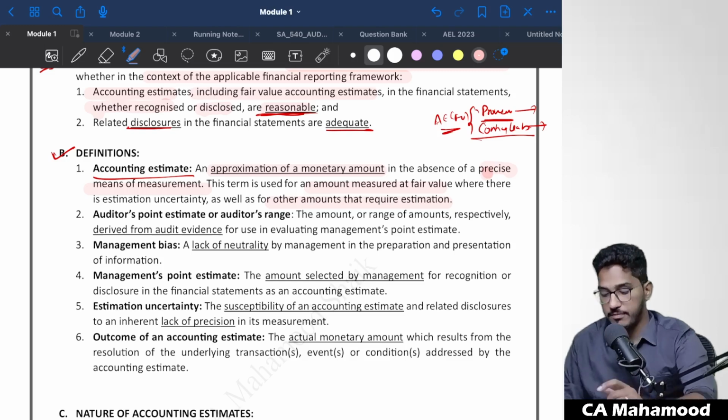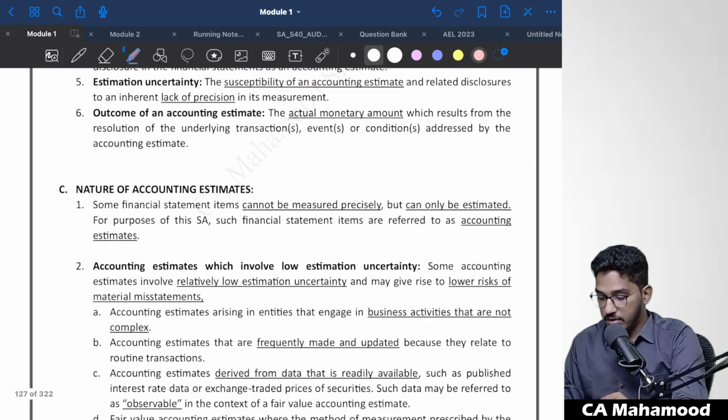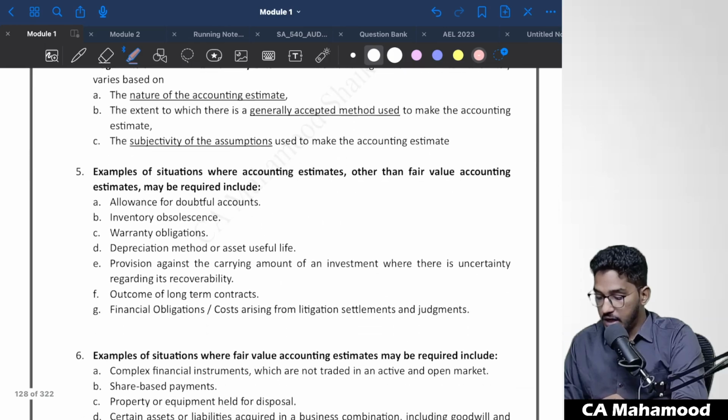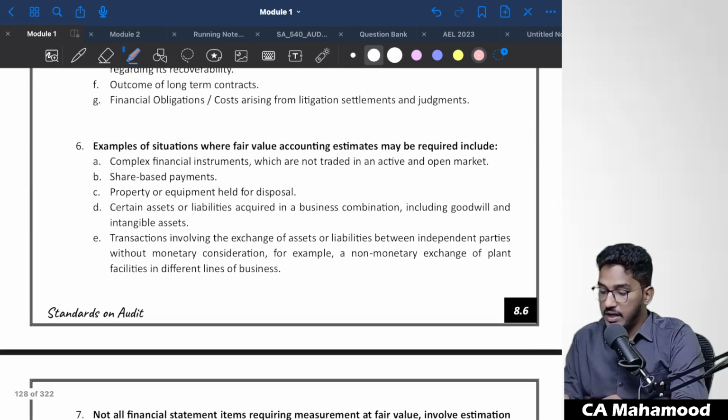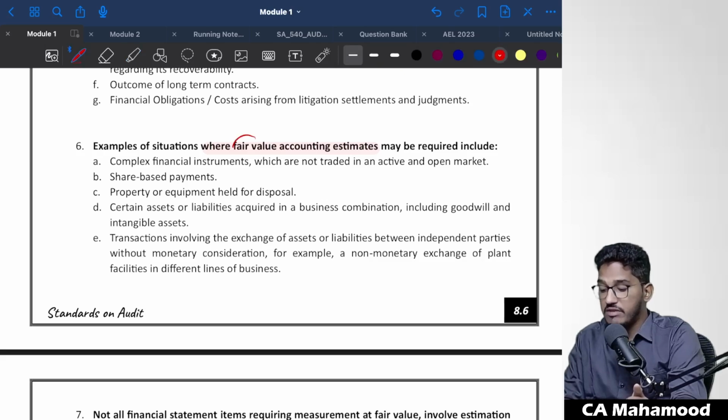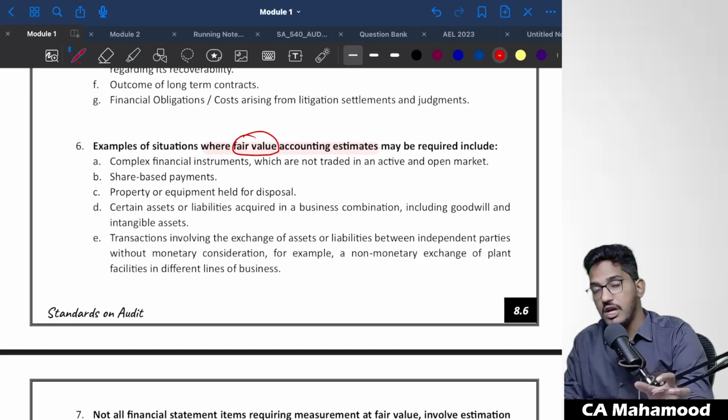Examples also we have seen. So let us see that breakup. If you come here, examples of situations where fair value accounting estimates may be required. They have given a few examples of accounting estimates where we have to estimate figures using the fair value concept. What are the examples?